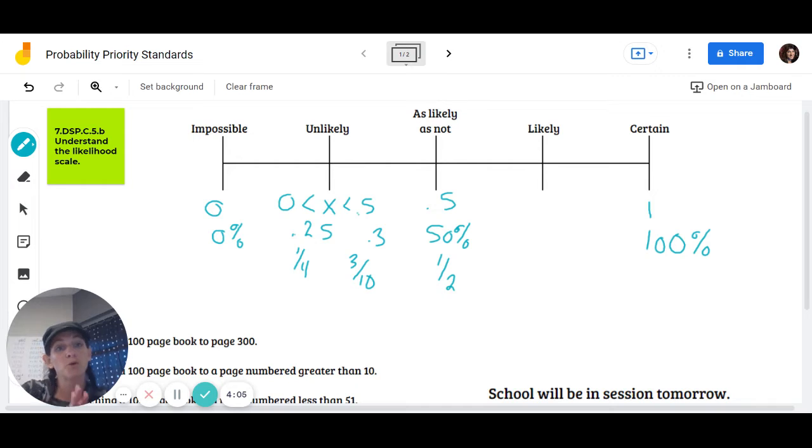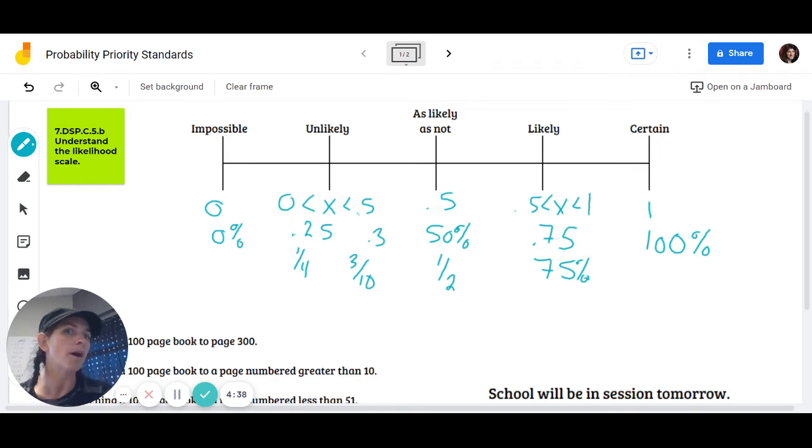So when we're moving back down the scale a little bit to things that are likely to occur, we're looking at things that are between half and 1. So it has to be something greater than half and less than the number 1. Because of the way I have it spaced, we just want to say 0.75. That would be likely to occur. If there was a 75% chance that today it was going to rain, I wish, it's hot and droughty, then we would expect there to be rain.